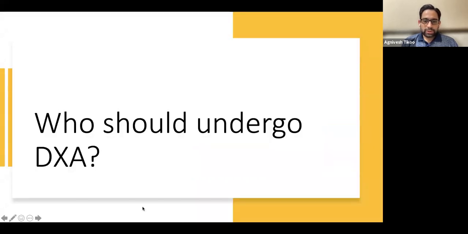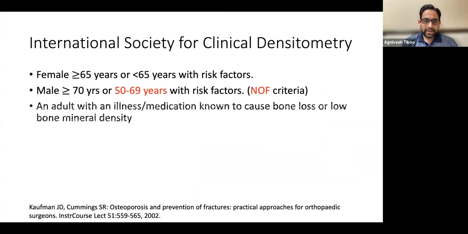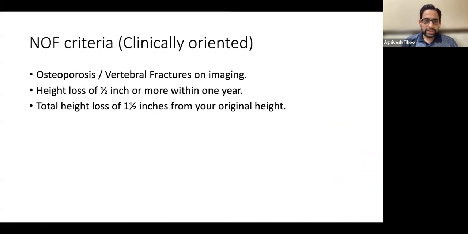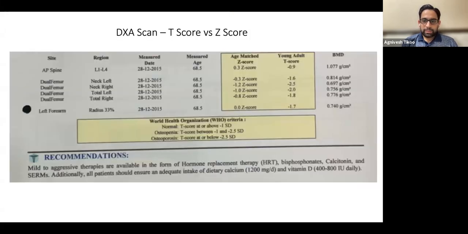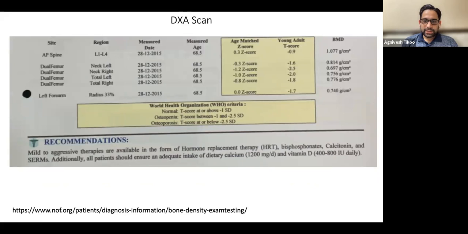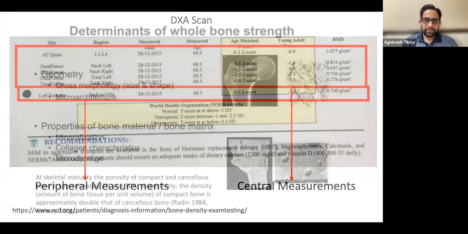We also understood who should undergo bone density. There were criteria: females above 60 should all go. And then there are high risk patients also who are on steroids, who have multiple medications which can cause osteoporosis. They may undergo it early. We read about the T-score as well as the Z-score and how to quantify this as central measurement and peripheral measurement.